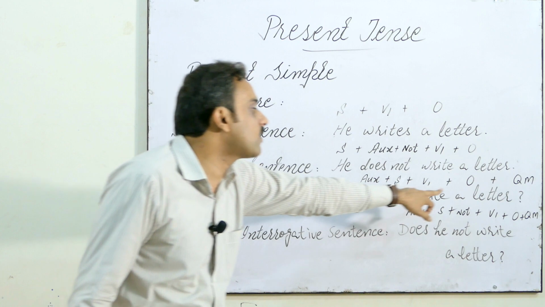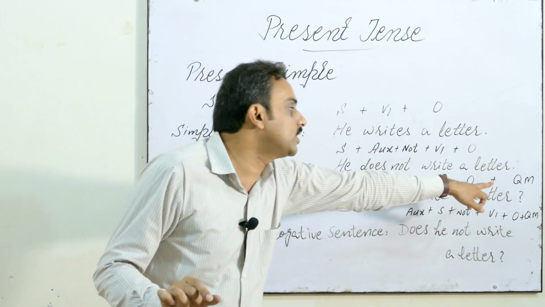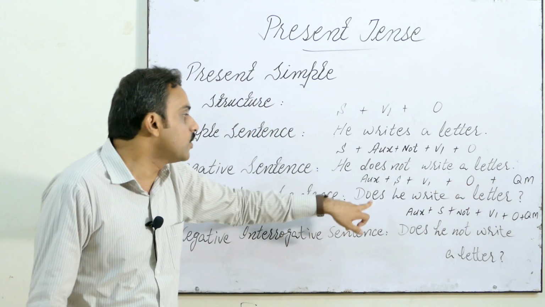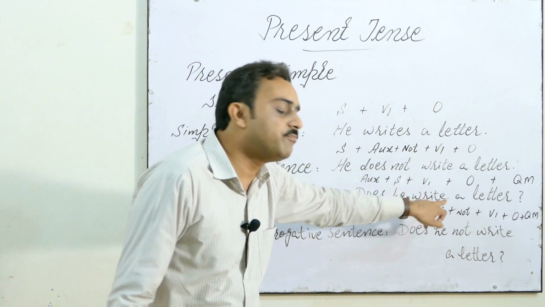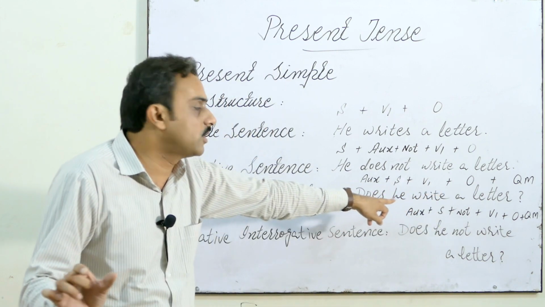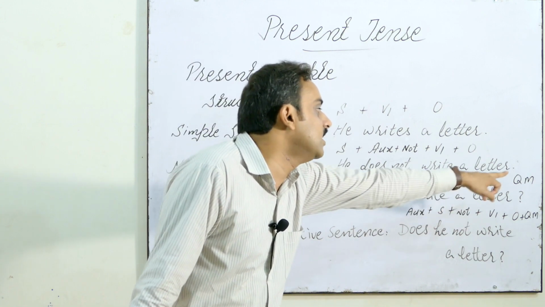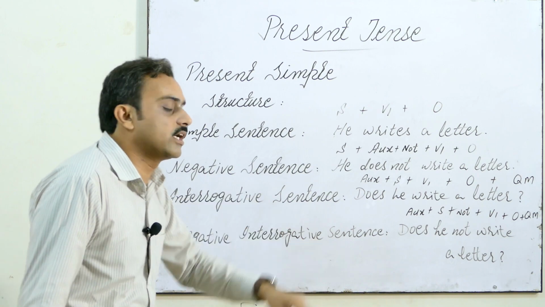So, does he write a letter? And we add one thing more, and this one is the punctuation mark, the question mark. So the auxiliary is does, then subject he, and verb first form, which means present tense, the first form of verb without the addition of s or es, and then object and then question mark. So this is the structure of your interrogative sentences.